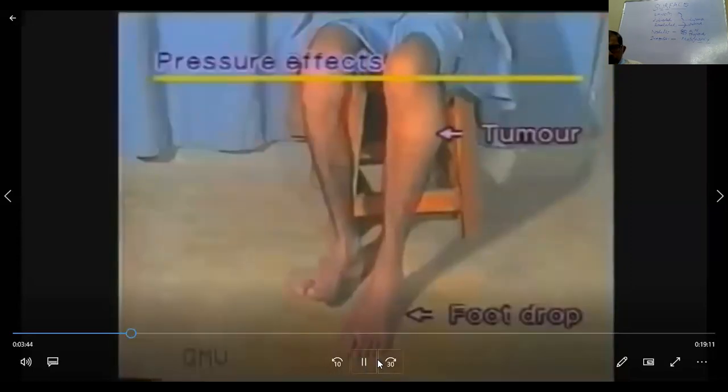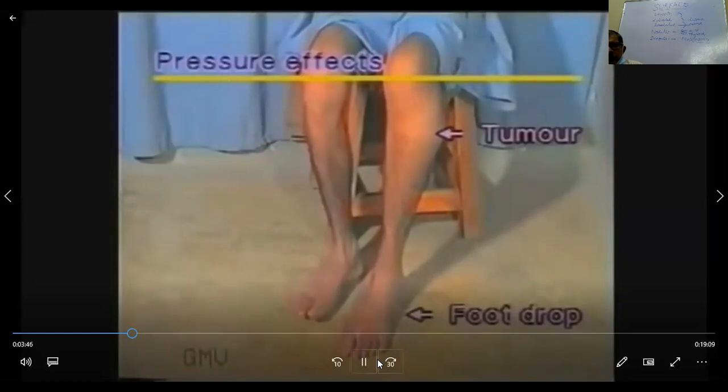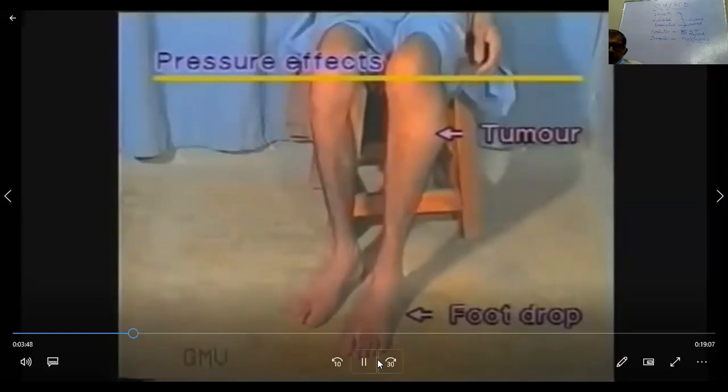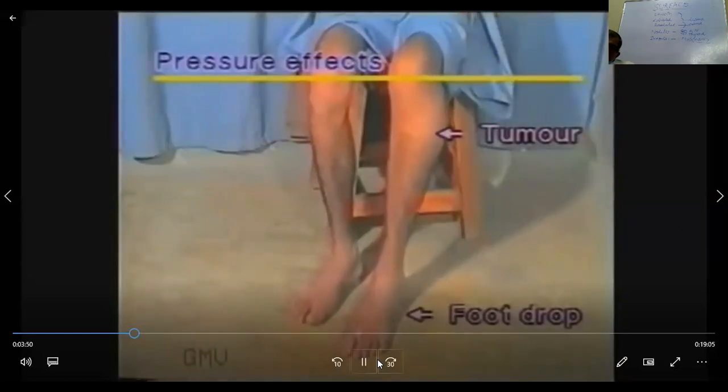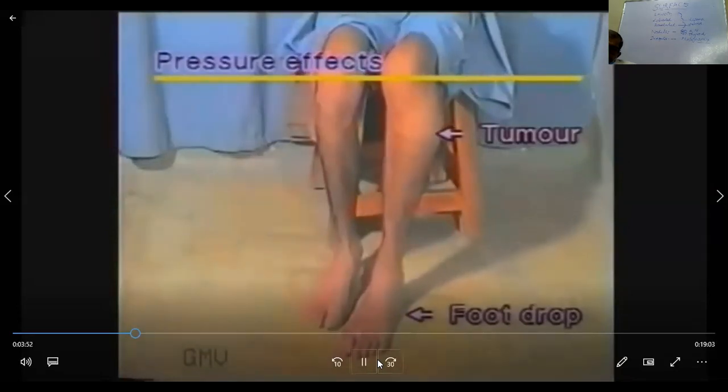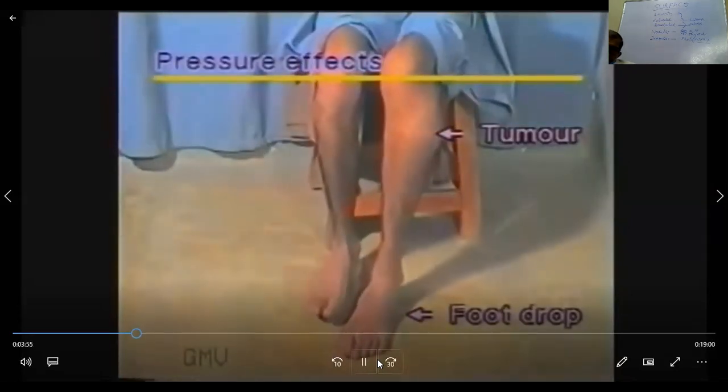If the swelling is on the limbs, inspect the distal limb for any pressure effects like edema or nerve palsy. Note the foot drop caused by a bone tumor in the upper tibia.